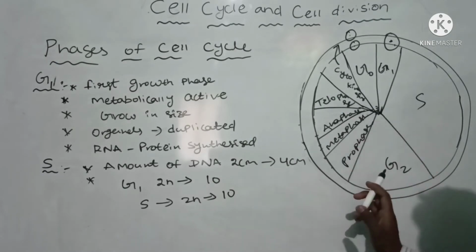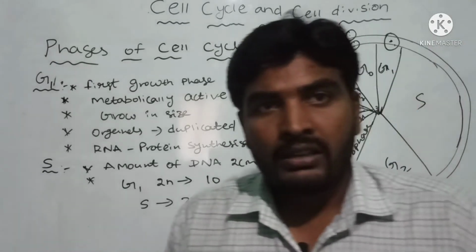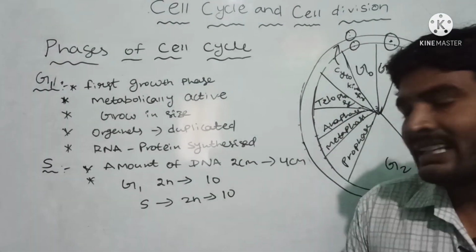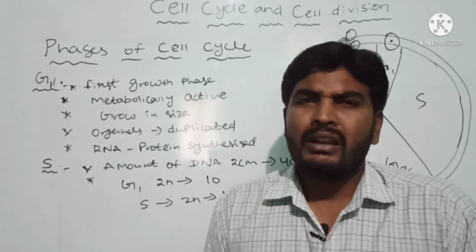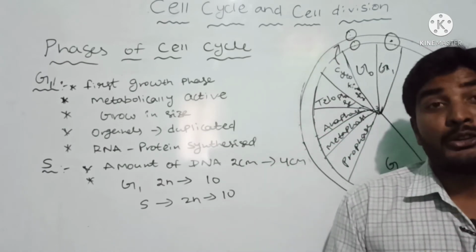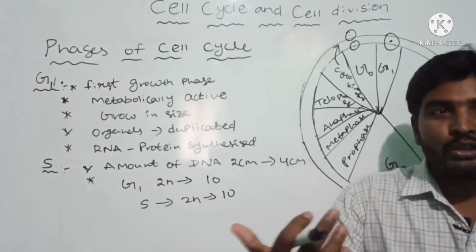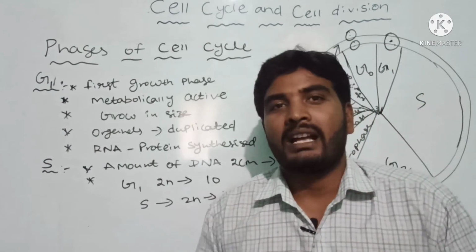So the next phase is the G2 phase. In S phase, if the cell is an animal cell, the DNA replication occurs in the nucleus and the centriole duplication occurs in the cytoplasm.